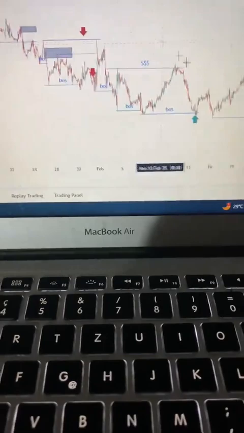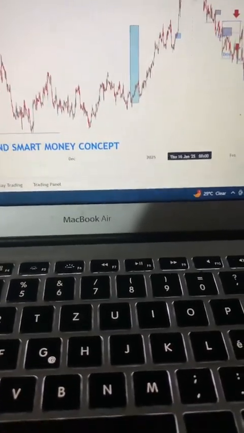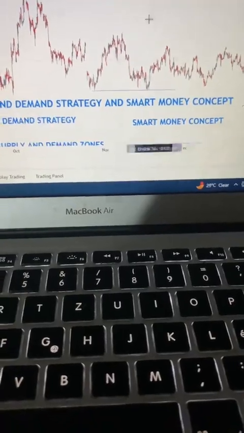Now, what does smart money tell you about? Enough of an intro. Let's go to it because we don't have time. Time is our greatest enemy.